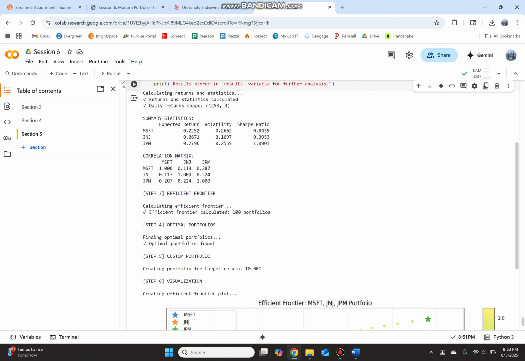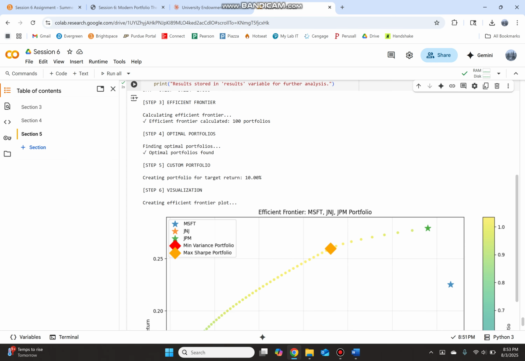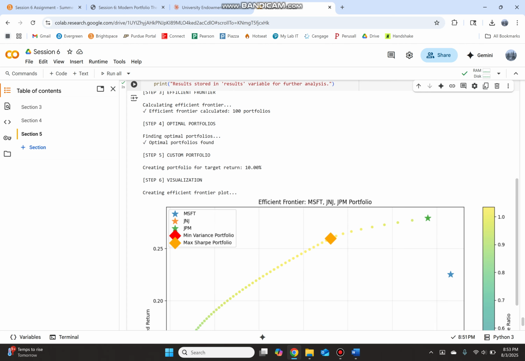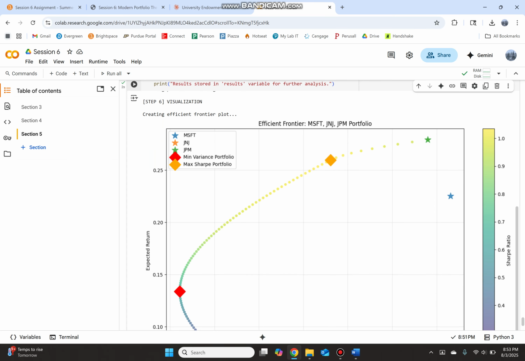As you can see, they all have pretty high volatility, and a Sharpe ratio of 1 for these two is pretty good, but that one's not so great. Step 4 finds our optimal portfolios, creates the custom one for a target return of 10%, and shows our efficient frontier.